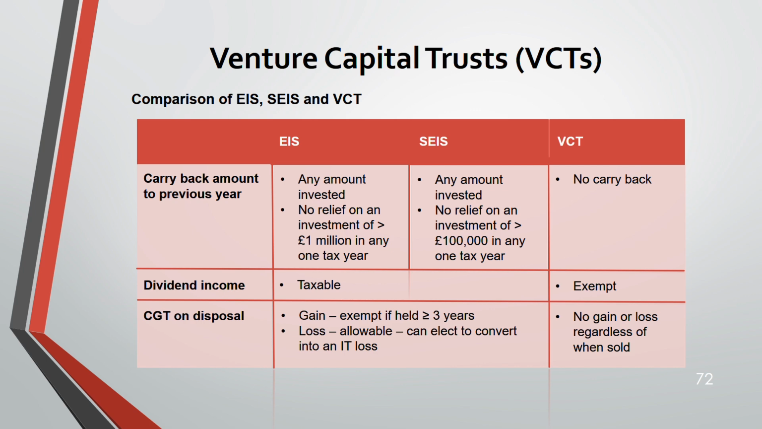Now, for VCT, no gain or loss regardless of when sold. Okay, it is exempt. It doesn't matter when you are selling it. There are no gain and loss.